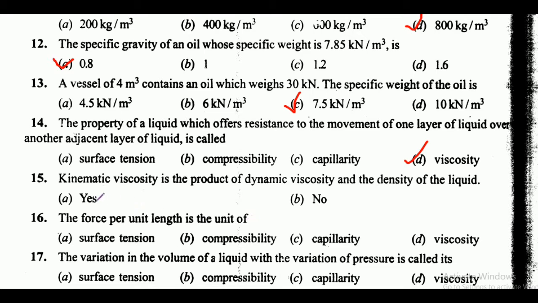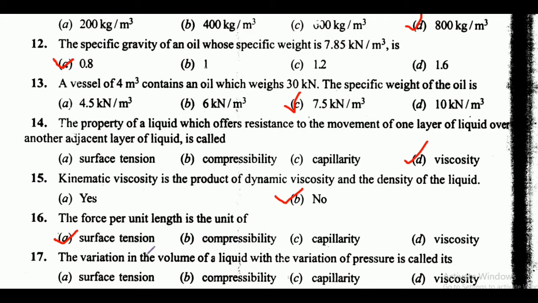Next is kinematic viscosity is the product of dynamic viscosity and the density of the liquid. Here options are yes or no. So here friends correct answer is option B, that is no. This statement is wrong friends. Okay. The force per unit length is unit of. Options are surface tension, compressibility, capillarity, viscosity. So here friends correct answer is option A, that is surface tension. The force per unit length is the unit of surface tension.